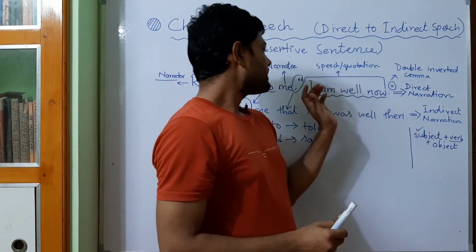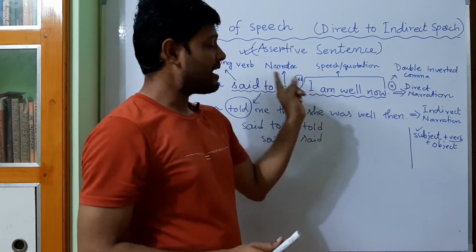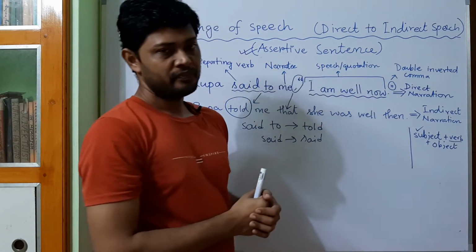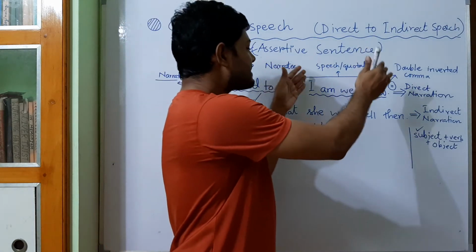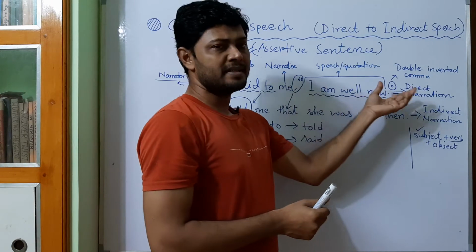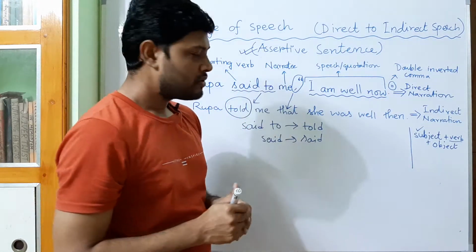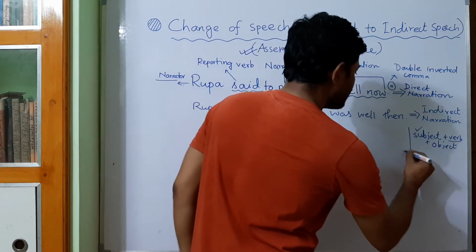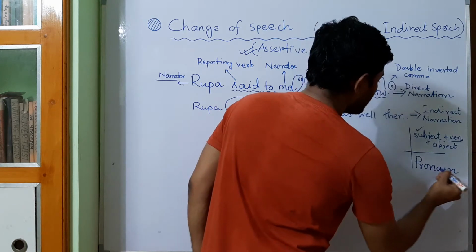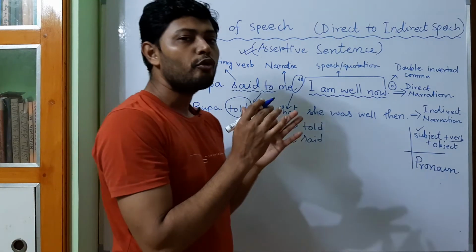So now look at this sentence. Here the subject is I, that is a pronoun. So if in the double quotation mark there are some pronouns that may be subject or that may not be subject, maybe an object, that has to be changed. Okay, so the first change will be of the pronoun, and today we will learn how to change the pronoun.